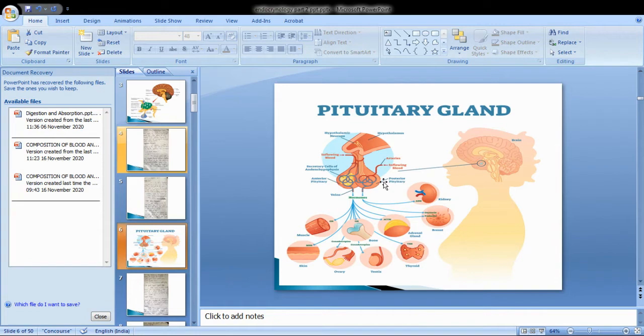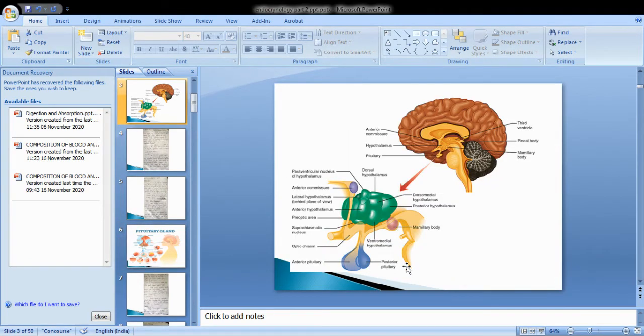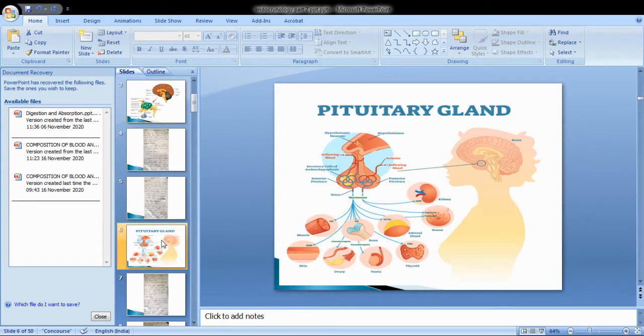This is the posterior pituitary. Here you can see clearly. This is the posterior pituitary gland. The posterior pituitary is formed from nervous tissue and consists of nerve cells, surrounded by supporting cells. These supporting cells are called pituicytes.